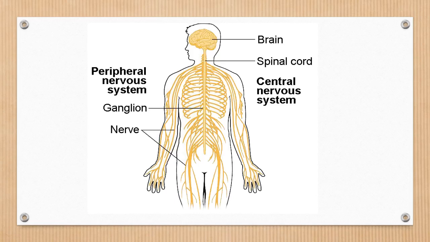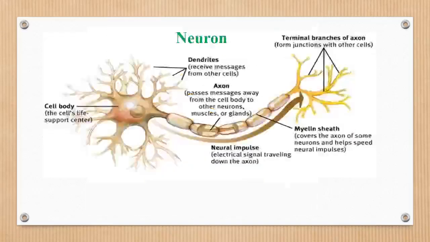Let us discuss the neuron and its functions. As everyone knows, the neuron is a basic building block of the nervous system. Neurons are specialized cells that transmit electrical and also chemical signals. The parts of the neuron are axon, cell body, dendrites, terminal branches and myelin sheath. Dendrites receive information from other cells and transmit this information through the cell body to the axon. Terminal branches are present at the end of each neuron, which also contains synapses. The myelin sheath covers the axon so that it transmits information rapidly.